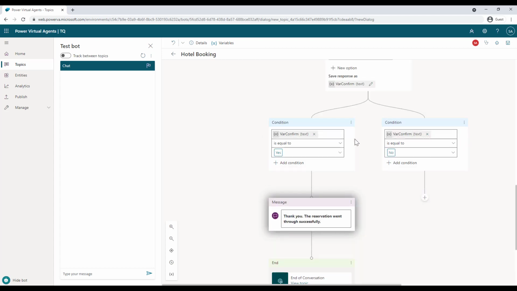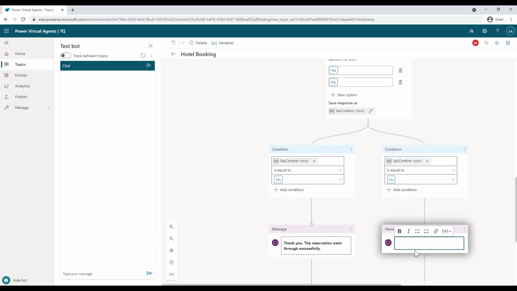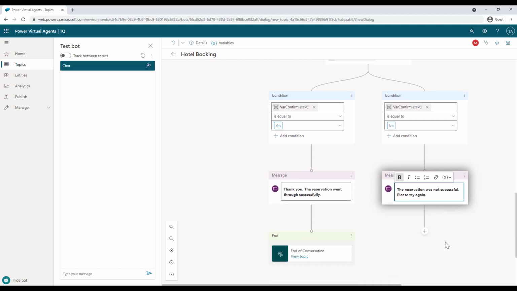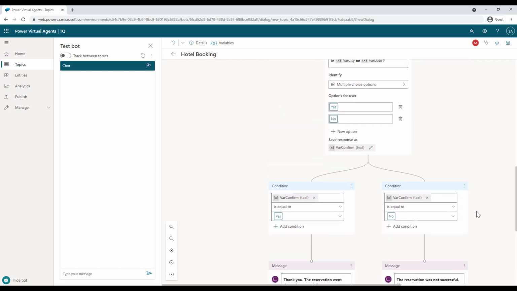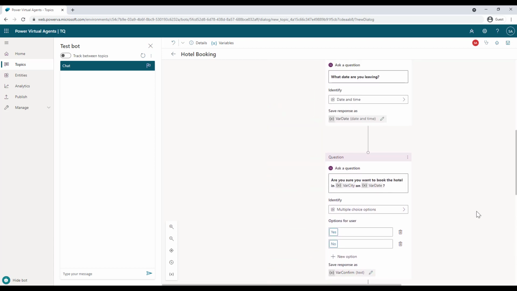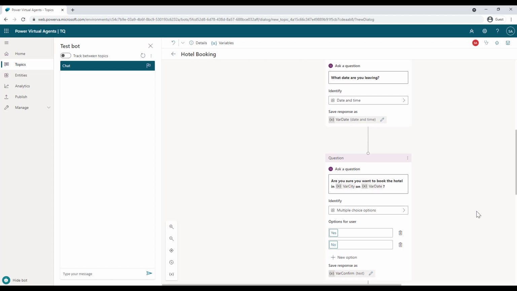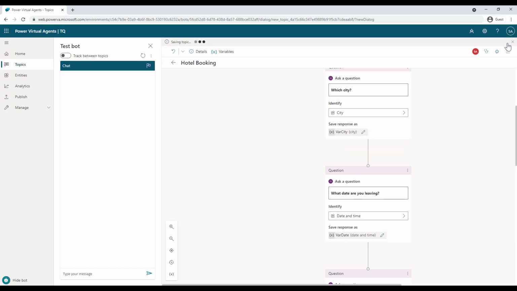Now, if the user selected no as an answer, I can do many other things, like I can call for an action, create a flow, trigger something, and then either show a message, redirect to another topic, or end the conversation. We'll come to all that later on. For now, I just want to show a message. So for example, I can just say the reservation was not successful, please try again, and then just leave it over there, or maybe end the conversation with a survey. All right. So let's just say that this is our simple hotel booking topic flow that we wanted to create. And what we can do is we can save this topic.